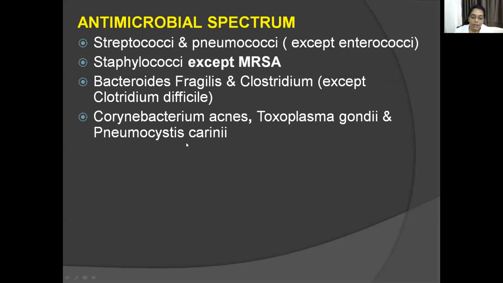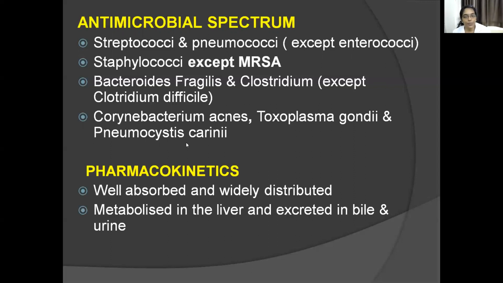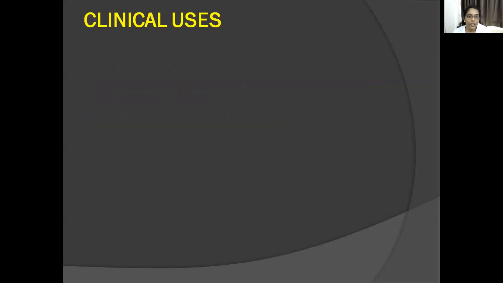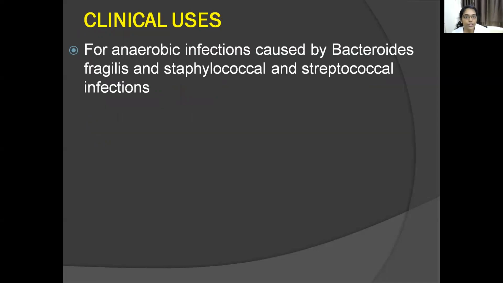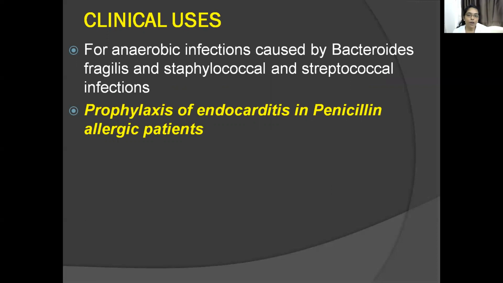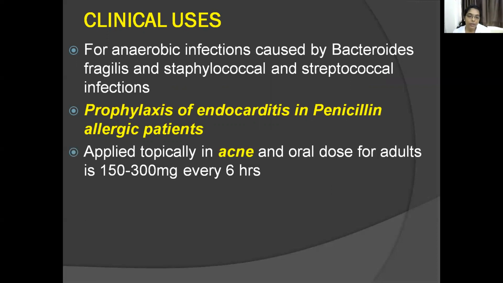Pharmacokinetics: it is well absorbed and widely distributed in the body. It is metabolized in the liver and excreted in bile as well as in the urine. Now if you know the antimicrobial spectrum, it is easy for you to write the clinical uses. It is used for anaerobic infections caused by Bacteroides fragilis and staphylococcal and streptococcal infections. Then prophylaxis of endocarditis in penicillin allergic patients.